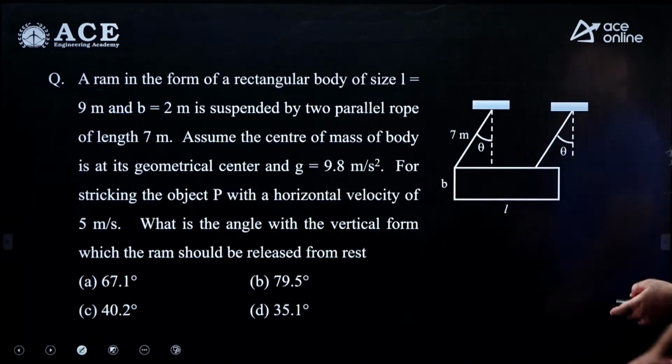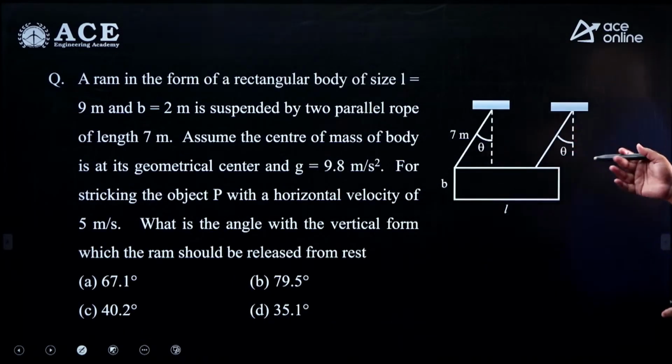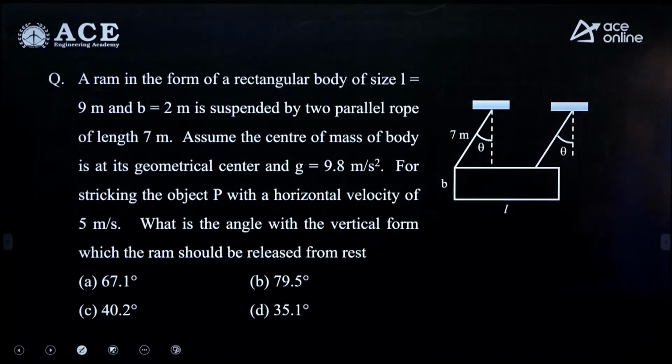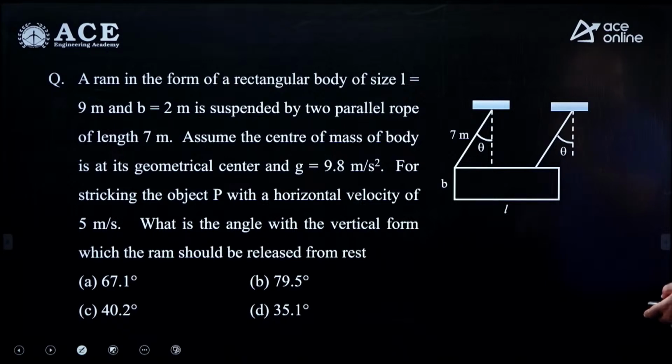Let us move further. Look at this question, a very simple question based on work energy theorem. The question says a ram is in the form of a rectangular block of size length equal to 9 meter, width equal to 2 meter.